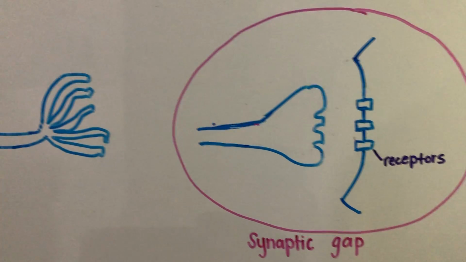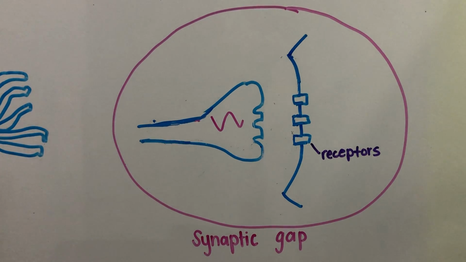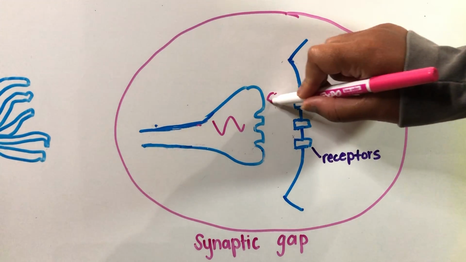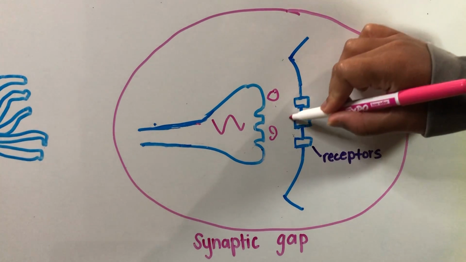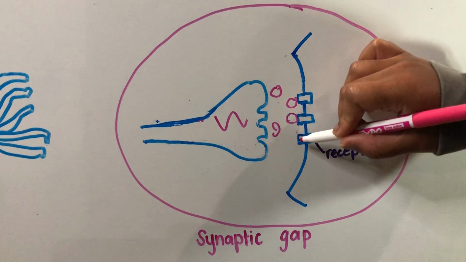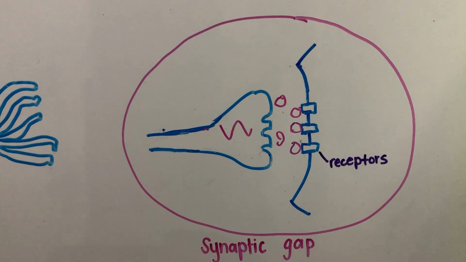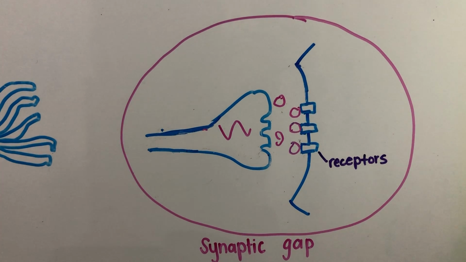When an action potential reaches the knob-like terminals at the end of an axon, it triggers the release of neurotransmitters. The neurotransmitter molecules cross the synaptic gap and bind to the receptors on the receiving neuron. These neurotransmitters can excite or inhibit neurons' readiness to fire a message.